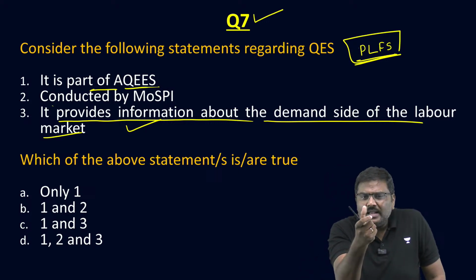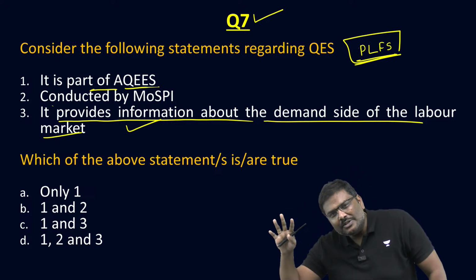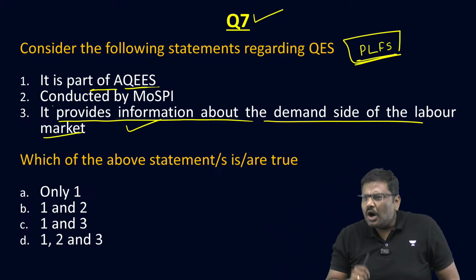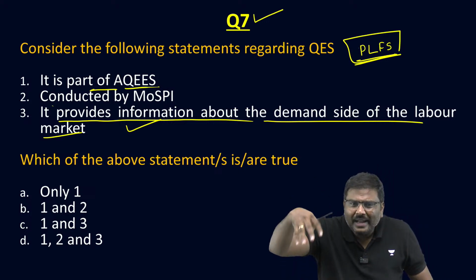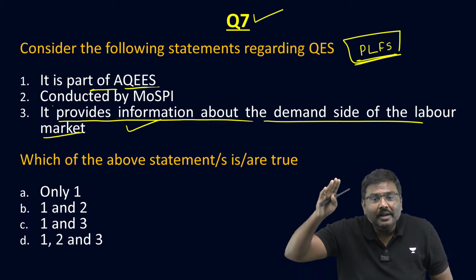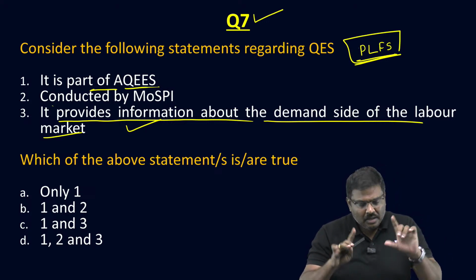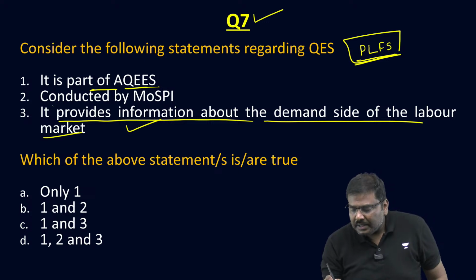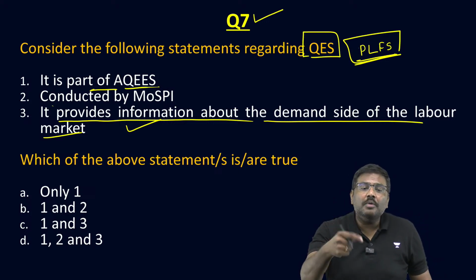It will give you details from the supply side in the labor market. Now you also need to find out how many jobs are getting created, how much is the demand from the establishments, etc. Is the point clear? So listen to me carefully. The QES basically stands for Quarterly Employment Survey.